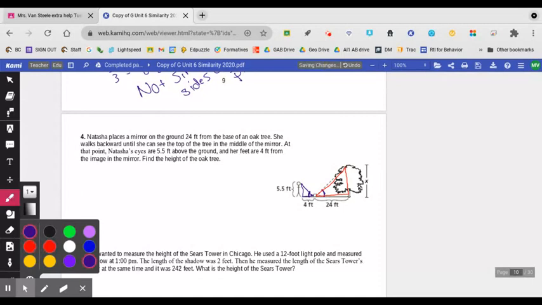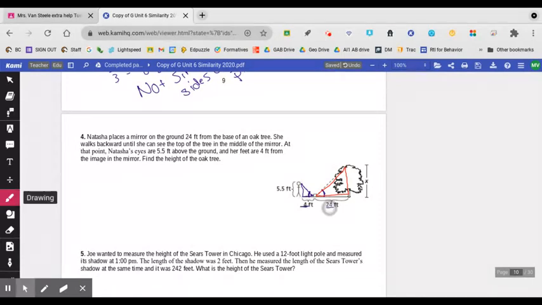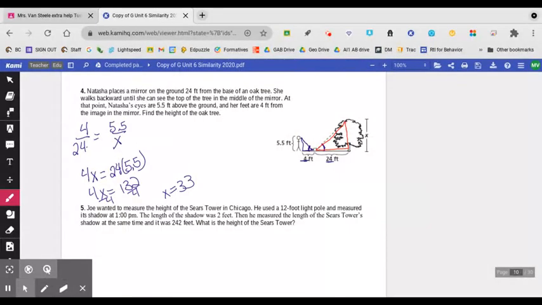So the ground, 4 and 24, are corresponding sides. So I'm going to say the little shadow, person shadow to tree shadow, is equal to the person height over the tree height. And then I cross multiply. So what I did after I wrote my proportion is I cross multiplied. So I have 4 times x equals 24 times 5.5. So then I got 4x equals 132. Divide both sides by 4, and x equals 33.